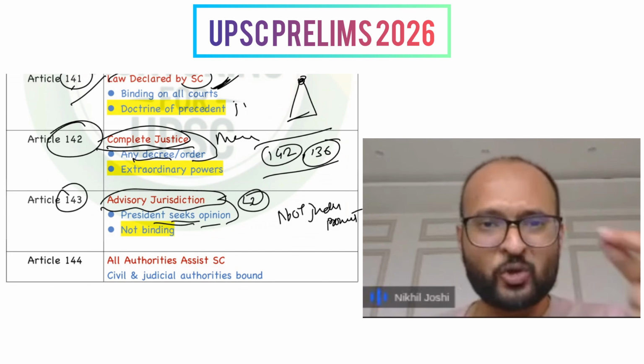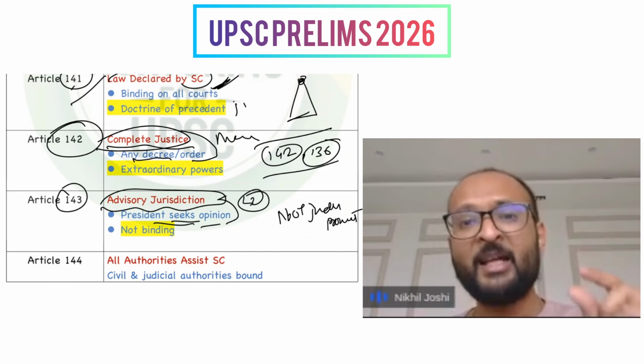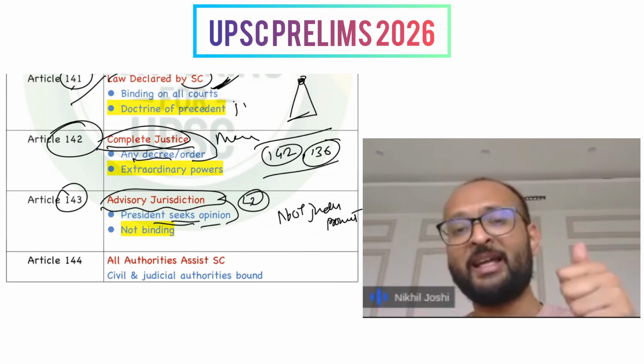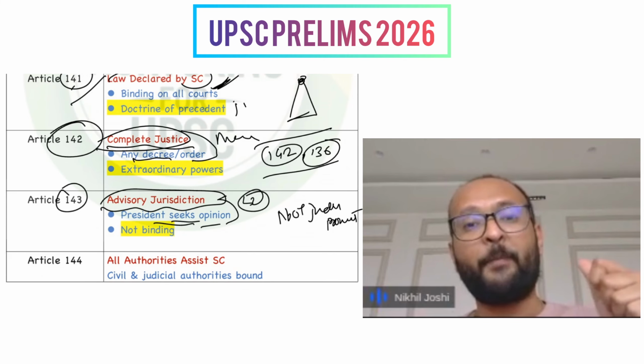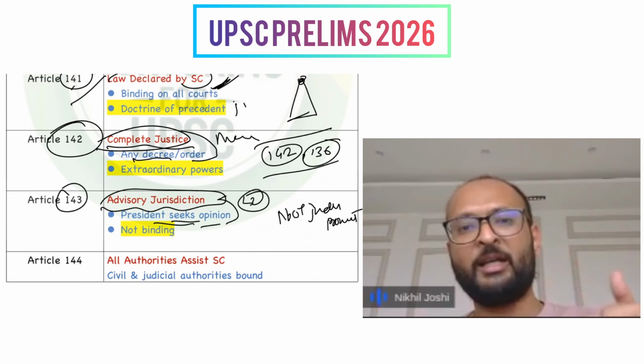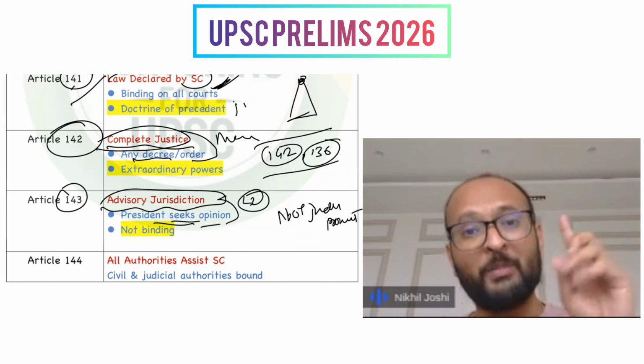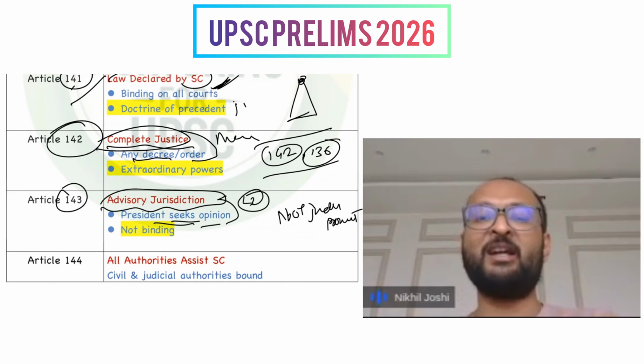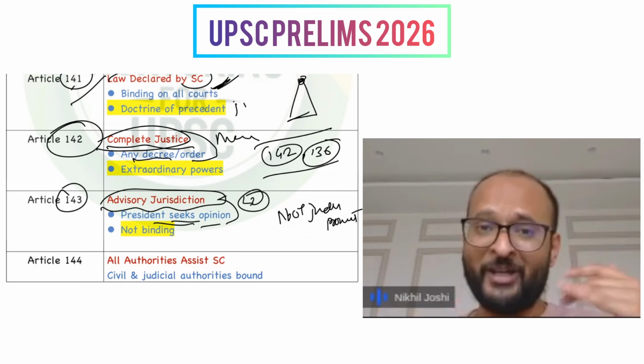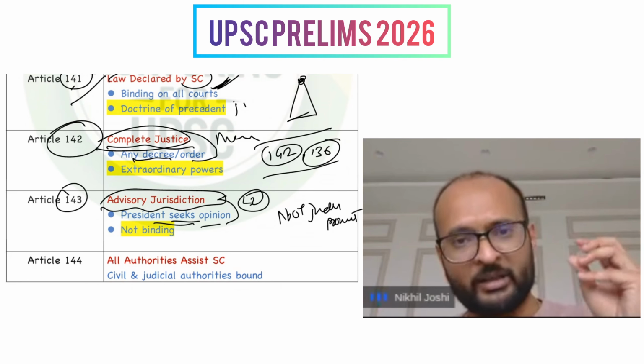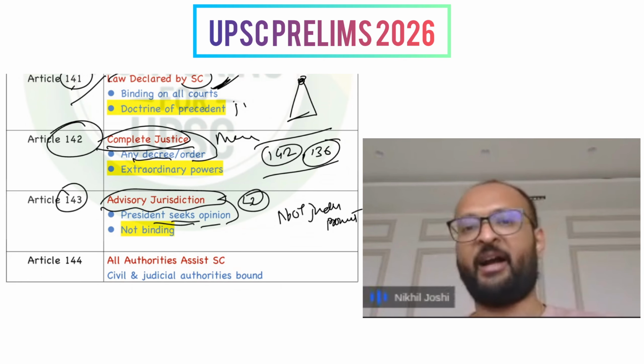There is a bit of nuance to it as well. Those matters which are related to a pre-constitutional decree or a pre-constitutional agreement, the Supreme Court must give advice to the president. However, for such other matters where the Supreme Court doesn't feel like giving advice, it can choose not to give advice as well.